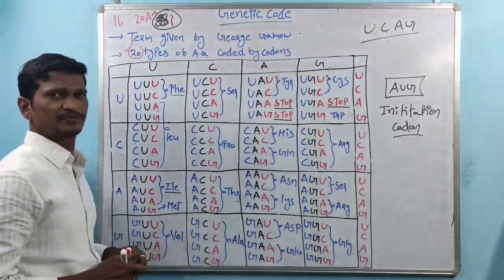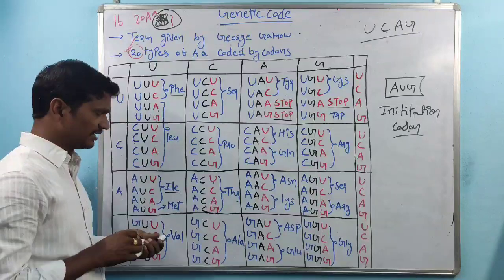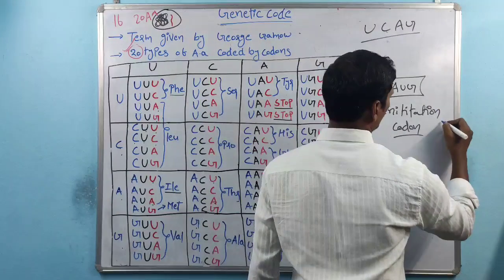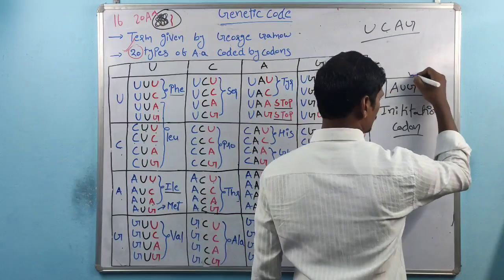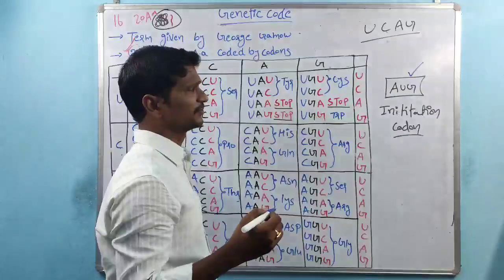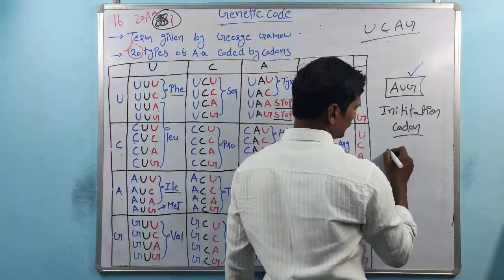During the translation process, the very first coded codon is AUG, and AUG codes for methionine.